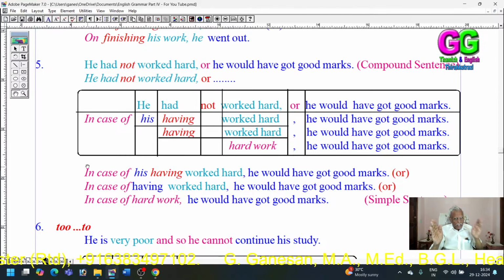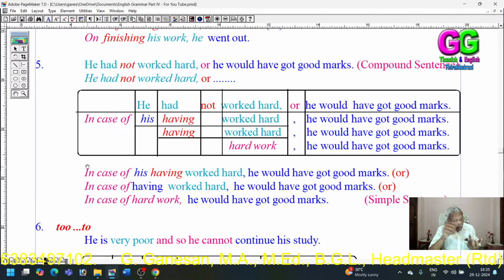So this phrase can be expressed in several ways: in case of his working hard, or in case of working hard, or in case of his hard work. Because the subjects are the same in both the clauses.